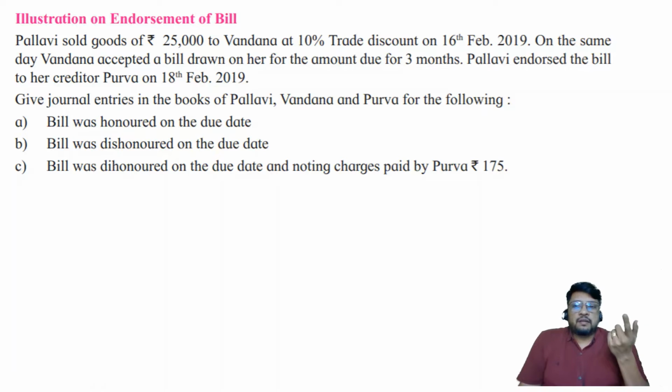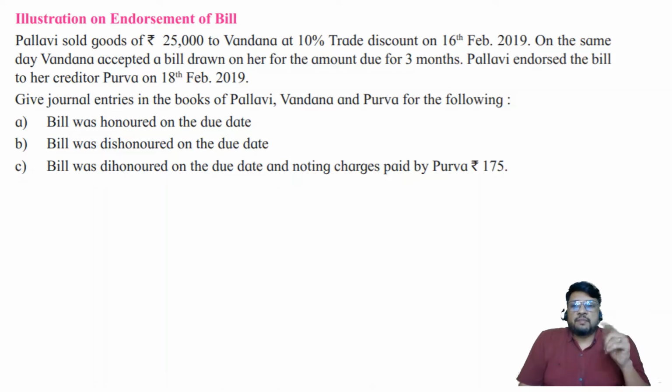So what is happening here? Pallavi sold goods, that means Pallavi is the seller and Vandana is the buyer. Pallavi is the creditor and Vandana is the debtor. So Pallavi can be the drawer and Vandana is going to be the drawee. The goods are sold on 16th of February 2019. The goods are of the value rupees 25,000 minus 10% trade discount. So 25,000 minus 2,500 goes to 22,500. So the value which will be recorded for the purpose of purchase sale transaction is 22,500.